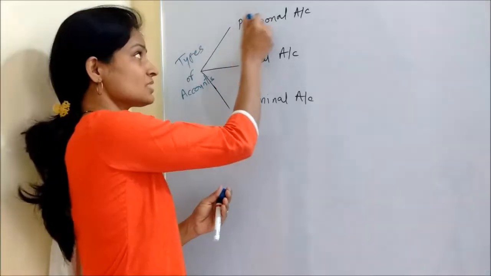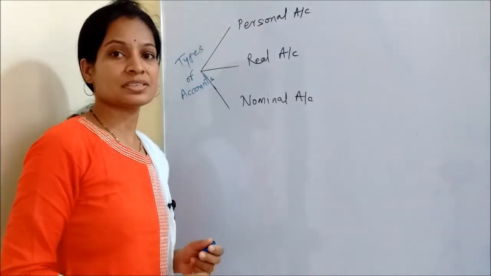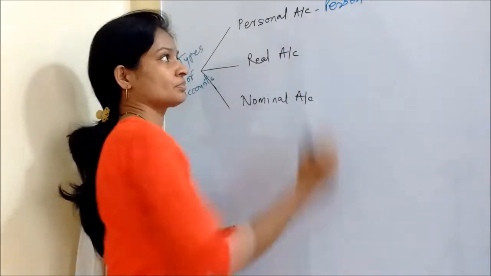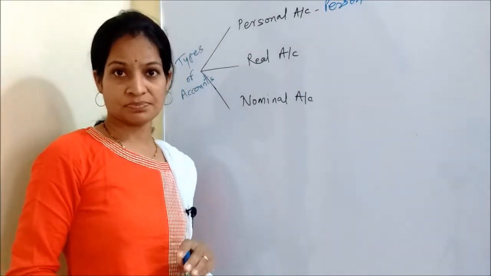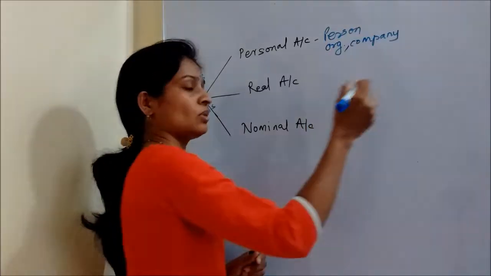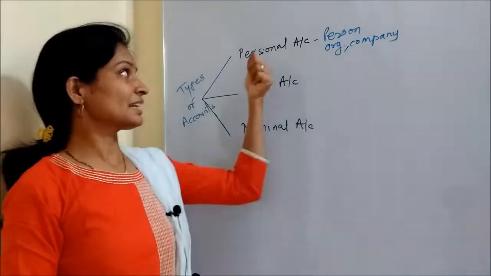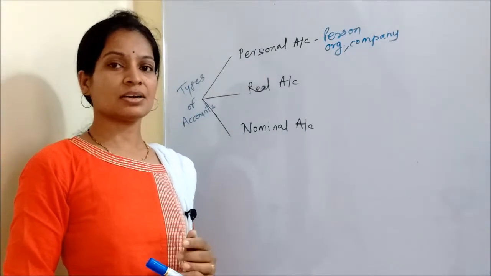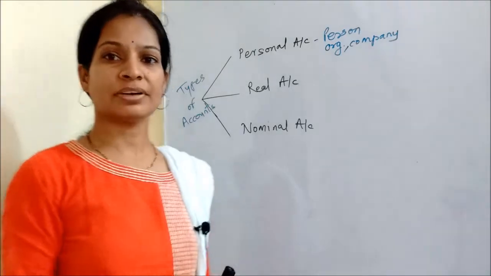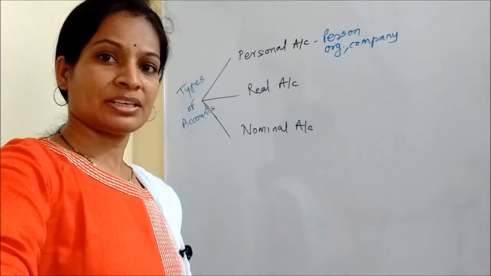As the word itself suggests, personal account, you will find name of a person, name of organization, name of any institution, any company. All these different things will be categorized under the personal account, and this particular account's rule will be applied for identifying the effect of debit and credit.